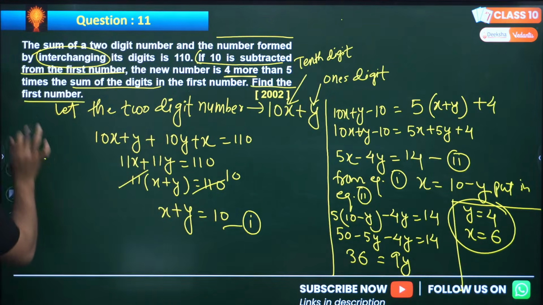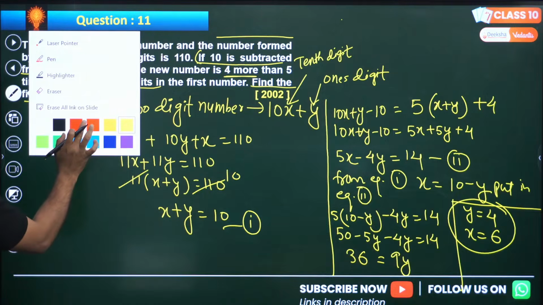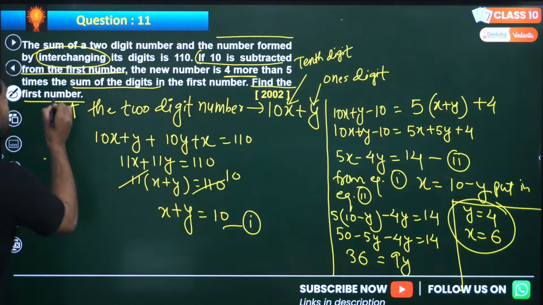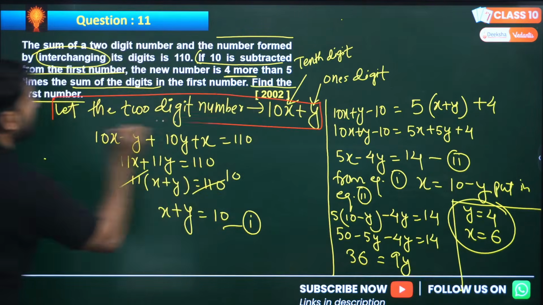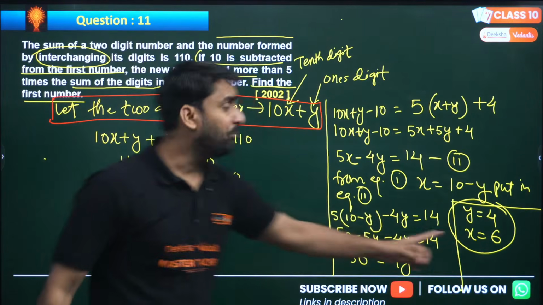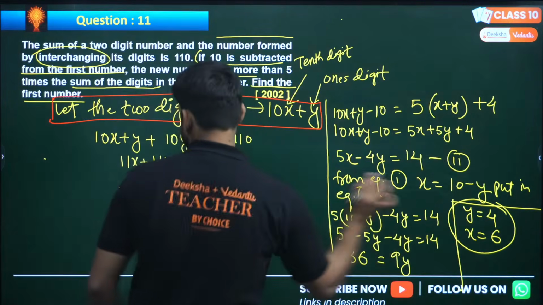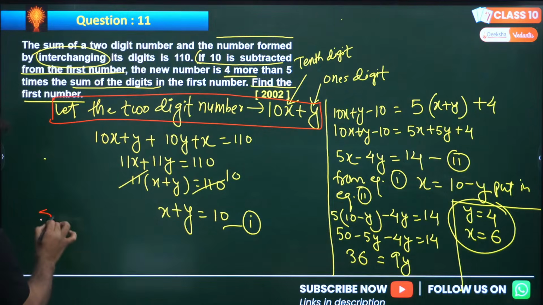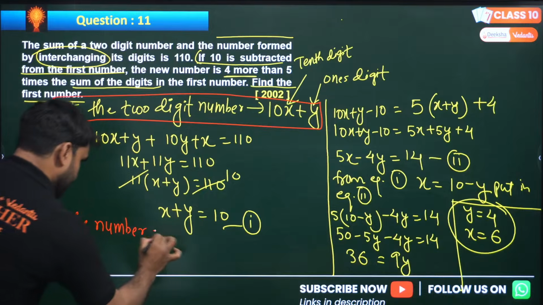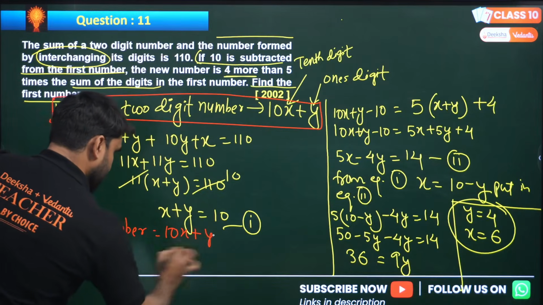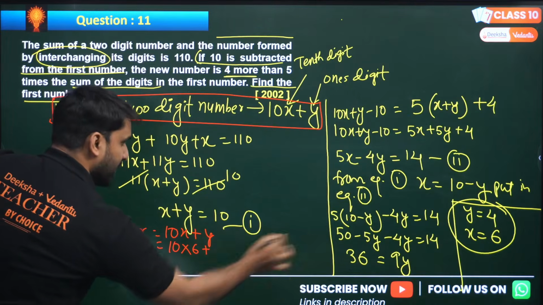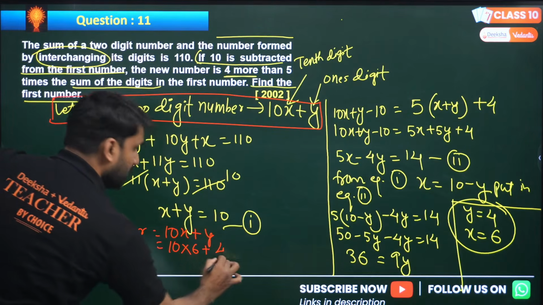Come on. Let me use another color. I am using red color for you all. Find the number. And what was the number? Let the 2-digit number be this. So once you get the values of x and y, now put these values here. So the number is 10x plus y. So 10 into, what is x there? X is 6. And what is y here? Y is 4.